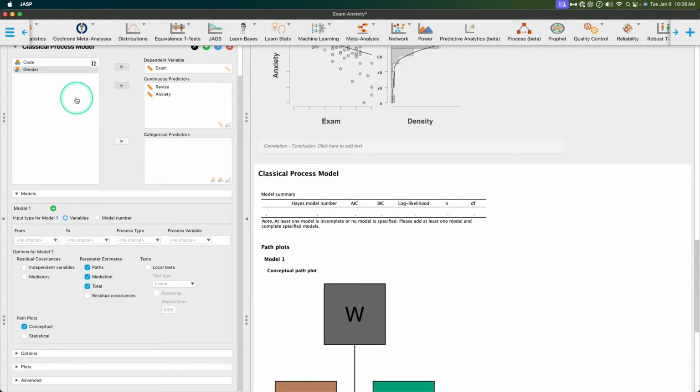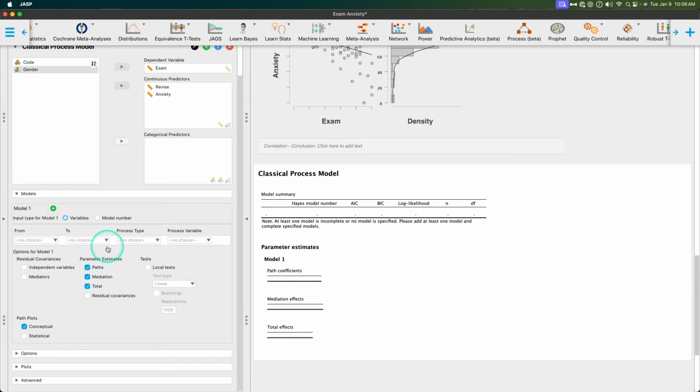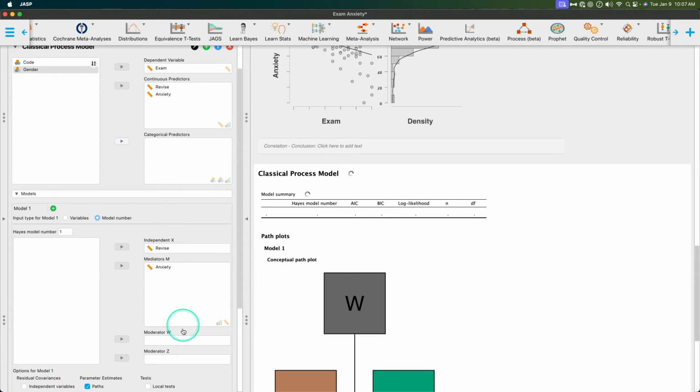So I'm going to go back to variable so we can specify our path, okay? So the from and the to, the process type and the process variable is really going to help us out here. So we go here. This isn't working for us.